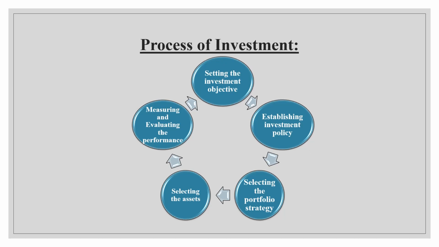Next, coming to the third process, that is selecting the portfolio strategy. The portfolio strategy selected should be in conformity with your investment objective. That means if you want to maximize, then you should invest your securities only in maximizing the return or optimizing the return. So the first step and the third step should be interlinked. The third step should be in accordance with the first step.